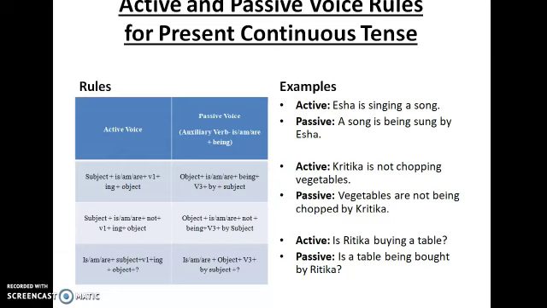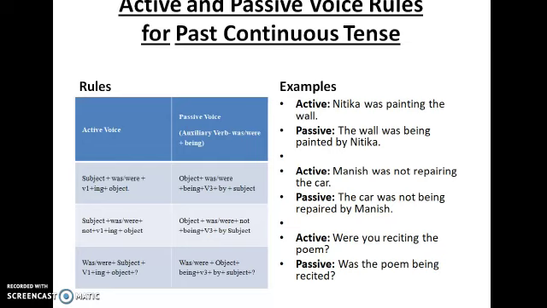Same thing is with past continuous tense also. Instead of is, am and are, you have was or were. Here, Nitika was painting the wall. Was painting is past continuous. Continuous means ing form. Past because you have was or were there. Here it is was. Nitika was painting the wall. Again the rule, the object should come first. The wall was or were. It is was. You have to add been plus the third form of the verb. Painting is painted by Nitika.